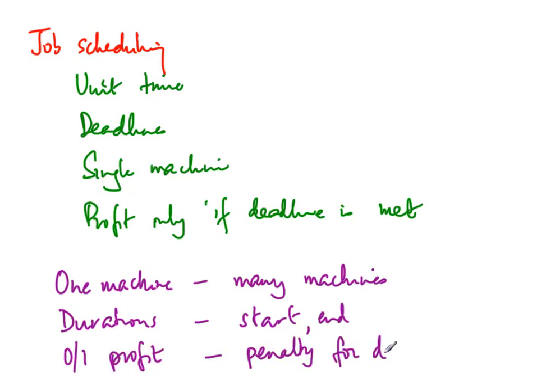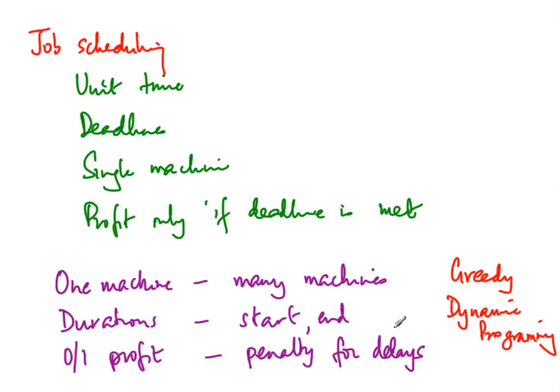Right? In some situations, you lose some money, but not all of it if a job doesn't finish. So by degrading your solution, by moving some things a little further, you might lose some money on some jobs, but that might be compensated by getting more money on other jobs. Okay? So depending on which combination you choose, you may or may not get a greedy algorithm. Some of them are greedy, some of them use a technique that we will see later called dynamic programming. So depending on the exact flavor of the problem, the algorithm that you have to choose will vary. And so one has to look at the parameters carefully.